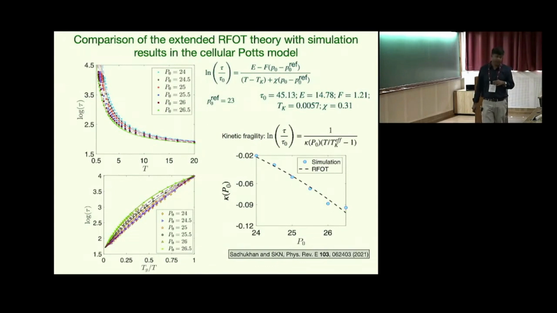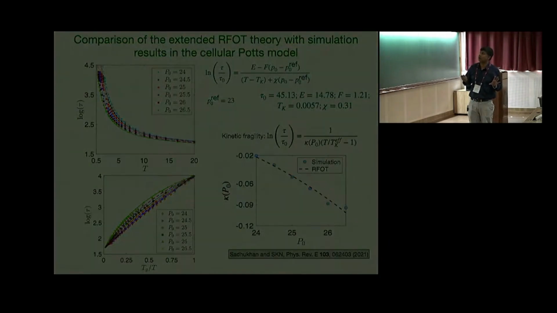And these are some comparisons with a simulation from the cellular Potts model. And here, this is the relaxation time as a function of temperature. So with one set of simulation data, we have obtained these values for those 5 parameters that I was talking about. And given these values, I just plot this particular expression, log of tau.